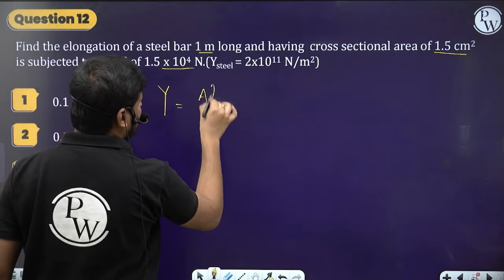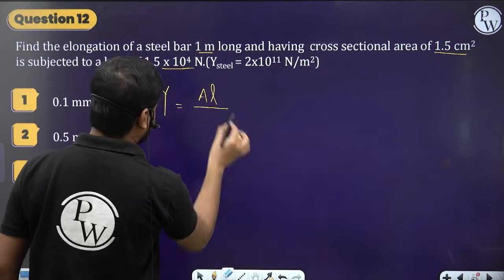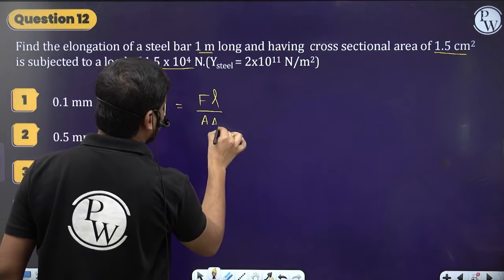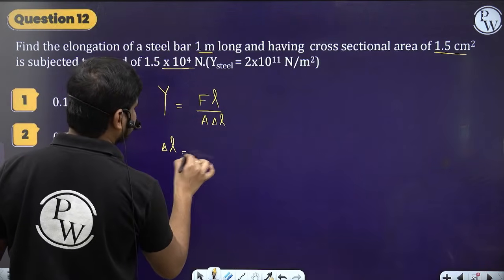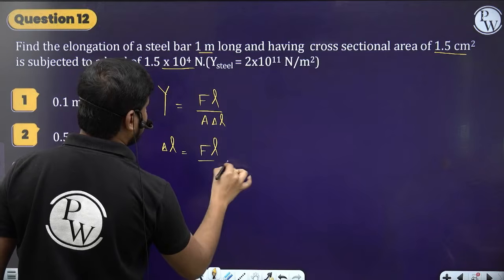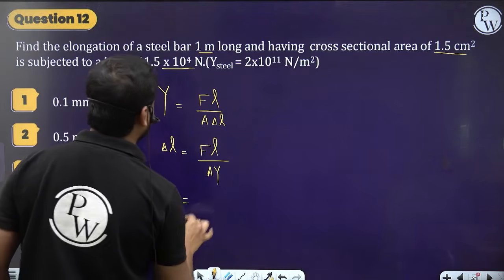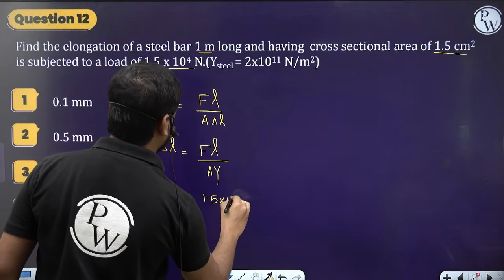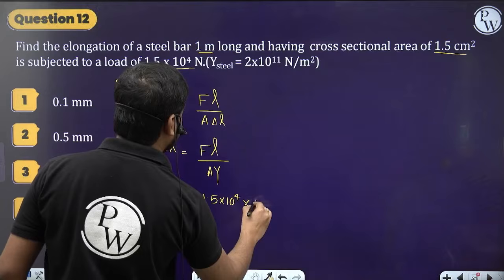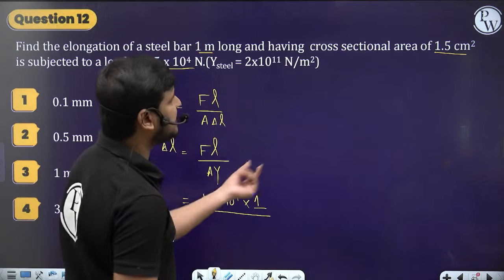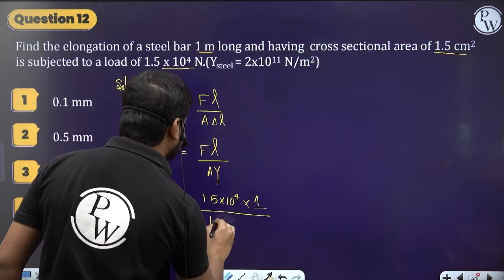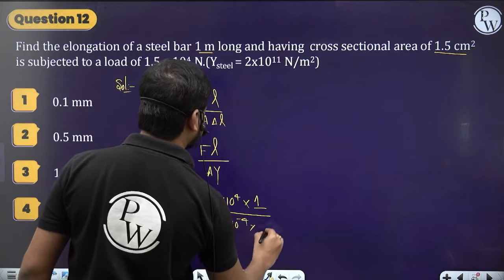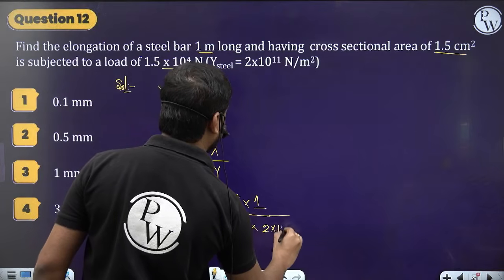So we have got the formula Y equals FL by A into delta L. From here I need delta L, which is FL by AY. So what force did they give? 1.5 into 10 to the power 4. The original length they gave is 1 meter, and the cross sectional area is 1.5 centimeter square, which is nothing but 10 to the power minus 4. The Young's modulus is 2 into 10 to the power 11.